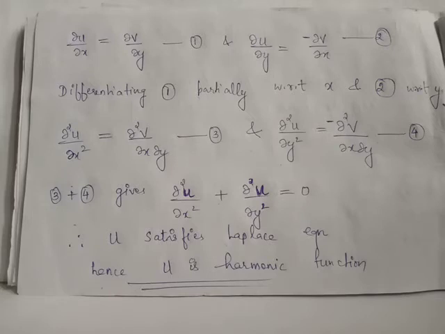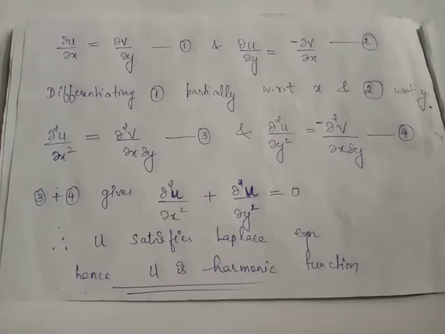If we differentiate equation 1 partially with respect to x, we obtain dou square u by dou x square equals dou square v upon dou x dou y, and partially differentiating equation 2 with respect to y, we obtain dou square u by dou y square equals minus of dou square v by dou x dou y. We give the numbers 3 and 4 for these equations. If we add these two equations, we have dou square u by dou x square plus dou square u by dou y square equals 0. Thus, we can conclude that u satisfies the Laplace equation and hence u is a harmonic function.